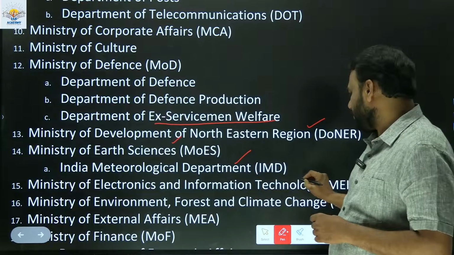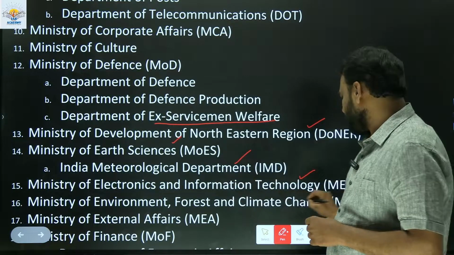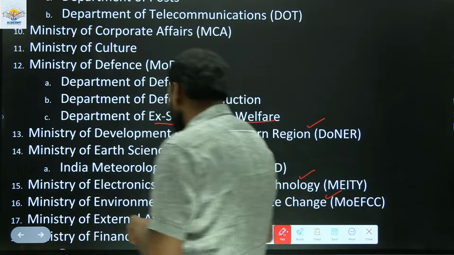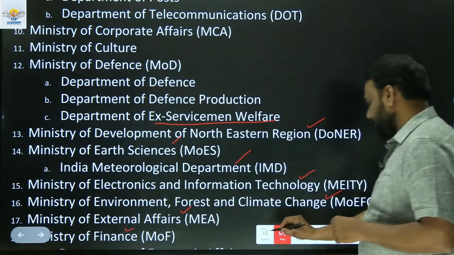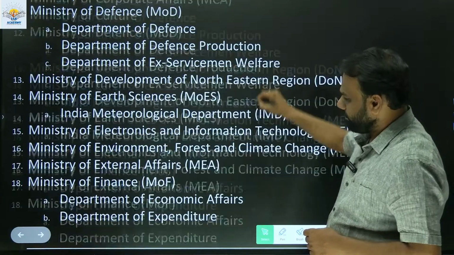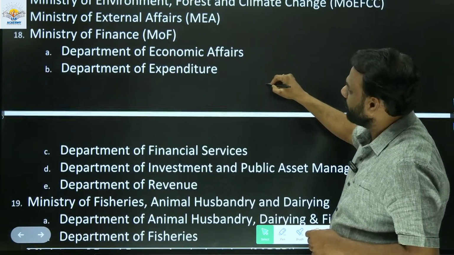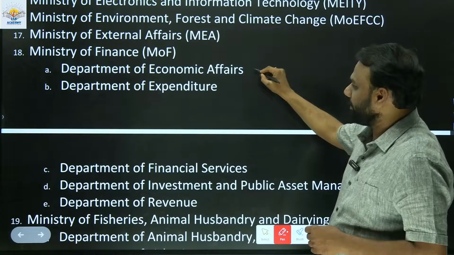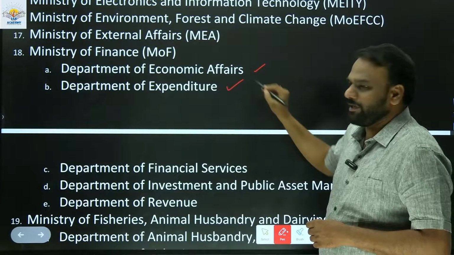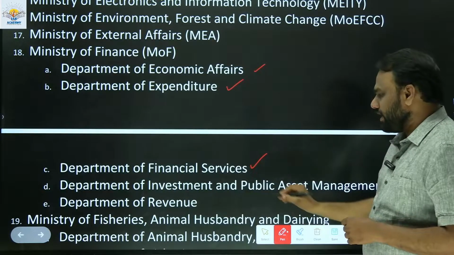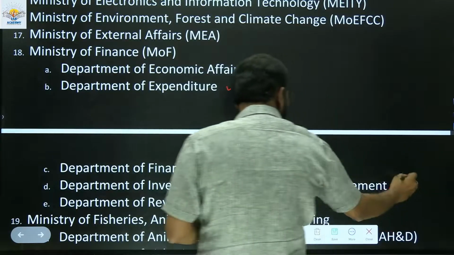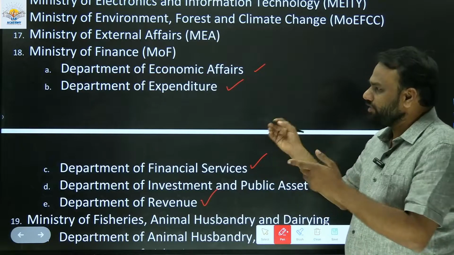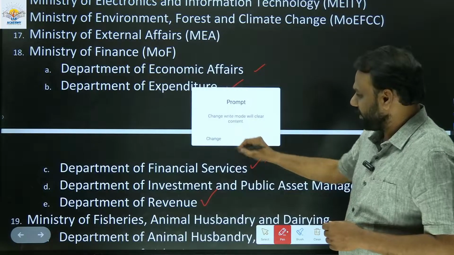Next, the Ministry of Electronics and Information Technology, the Ministry of Environment, Forest and Climate Change, the Ministry of External Affairs, and the Ministry of Finance. Within the Ministry of Finance, we have the Department of Economic Affairs, the Department of Expenditure, the Department of Financial Services, the Department of Investment and Public Asset Management, and the Department of Revenue. All these departments are within the Ministry of Finance.